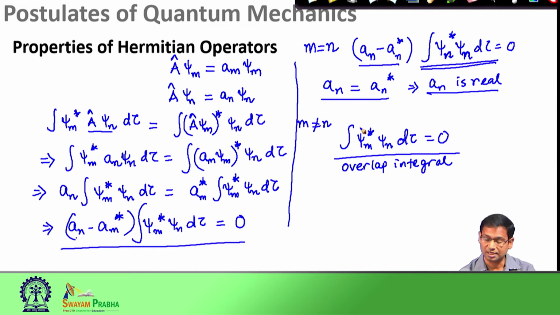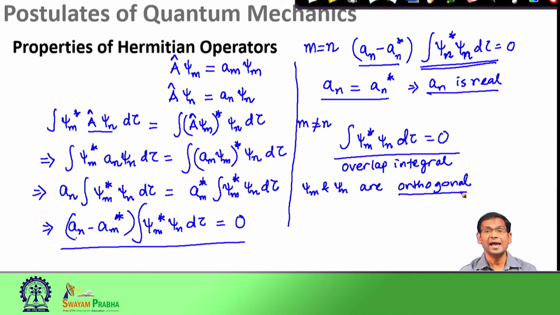When this condition is satisfied, we say psi m and psi n are orthogonal. So, we see that the eigenfunctions of any Hermitian operator are orthogonal.